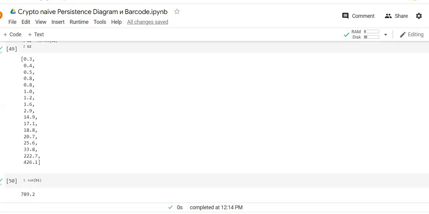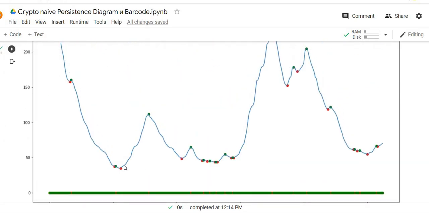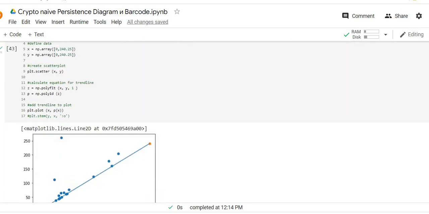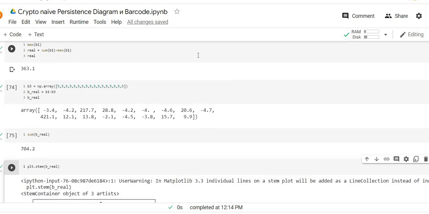What we need to do is just, you know, the difference between local minimums and local maximums. We can use this point as the entrance point, but we don't actually know that it was a local minimum before we receive the results of the next week. In this connection, it's reasonable to expect that we can open a position just on the close prices of the next week, and close a position just on the close prices of the next week after receiving the signal.